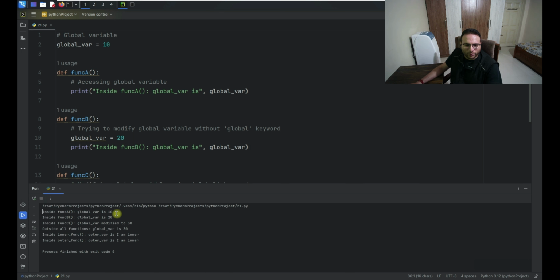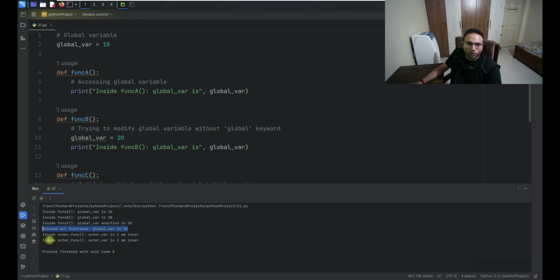Initially when we try to print, it's 10, as we are not defining anything as a local variable. For the other one, we are defining the local variable. We are just trying to change the value just for the local purpose. It's not getting reflected in the global variable. But over here, when I try to print, it's changed for the global also. As I'm defining it with a global keyword, it's not only changed for that function, it's changed for the whole module. When I'm calling outside also, it will print that same value as in function C, where the value of that variable is changed.